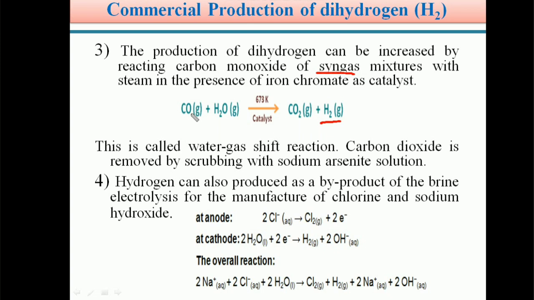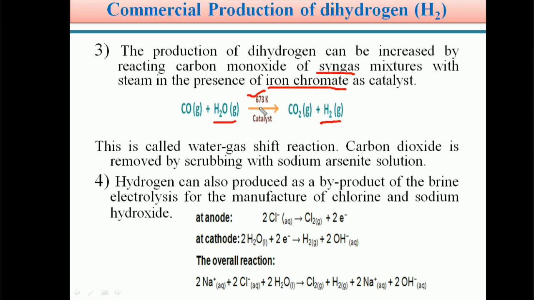So this syngas mixture, which contains carbon monoxide, is again treated with steam at a temperature of around 673 Kelvin in the presence of an iron chromate catalyst. Syngas means a mixture of CO and H2.